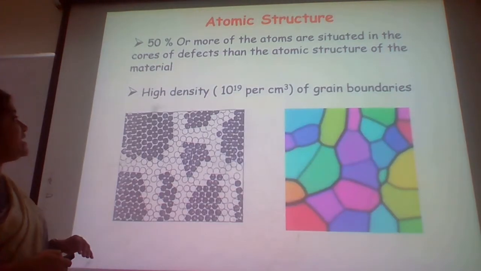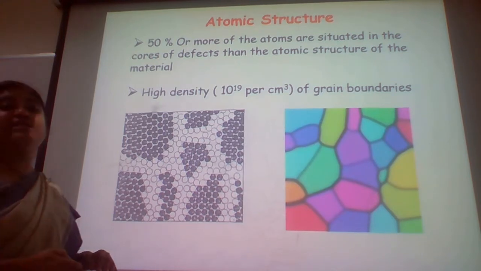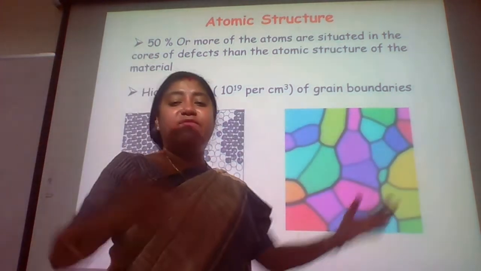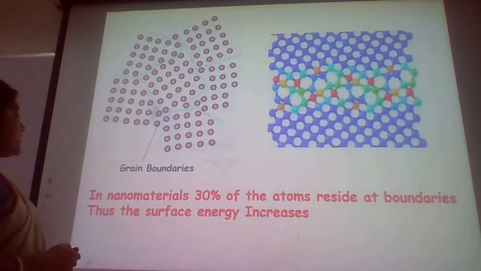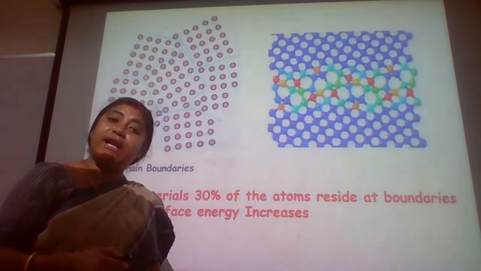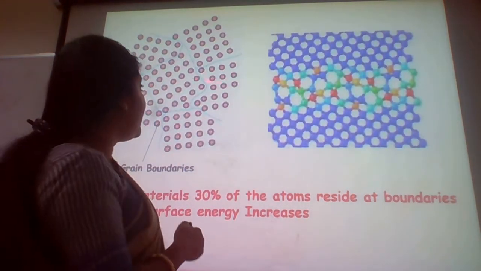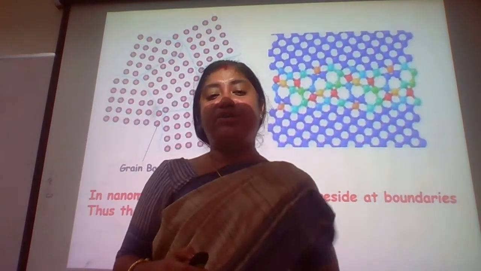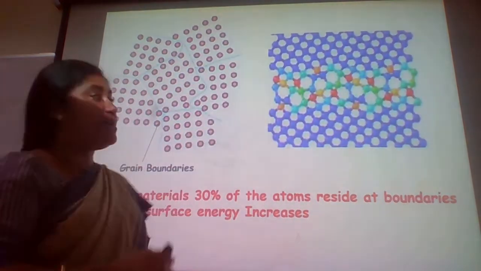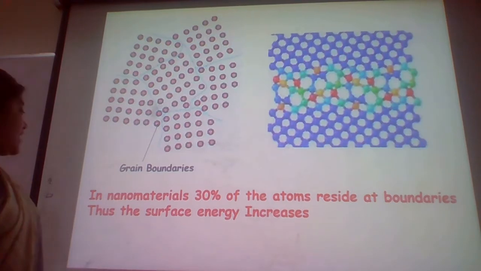So you can see that the high density of the grain boundaries starts originating when we minimize the size of the system. This is a beautiful picture where we can see the grain boundaries originating. These boundaries play a very important role in deciding the properties of these nanomaterials.